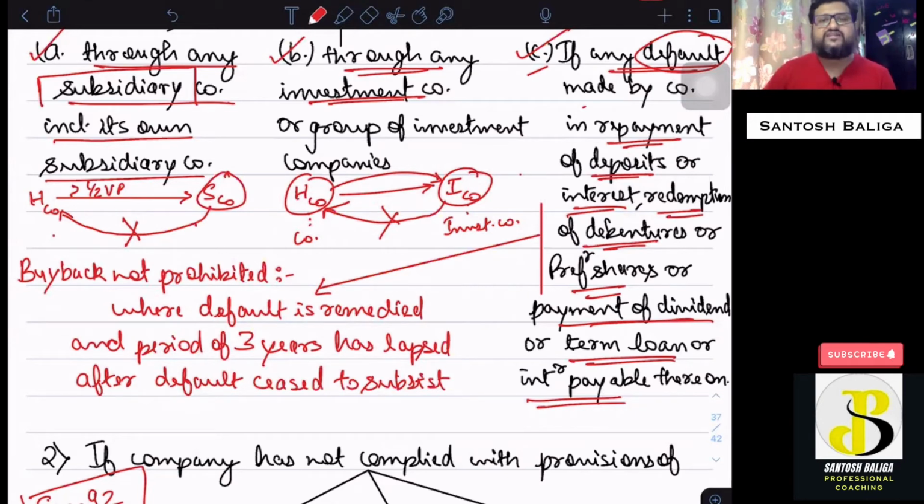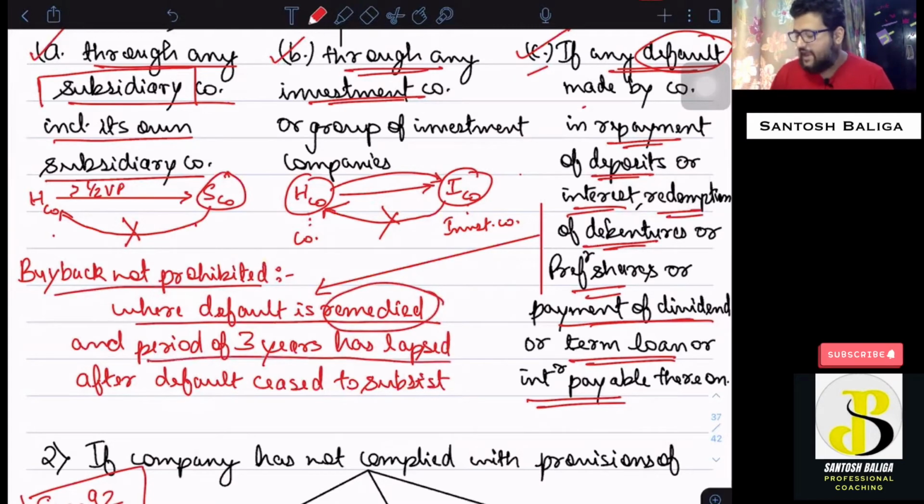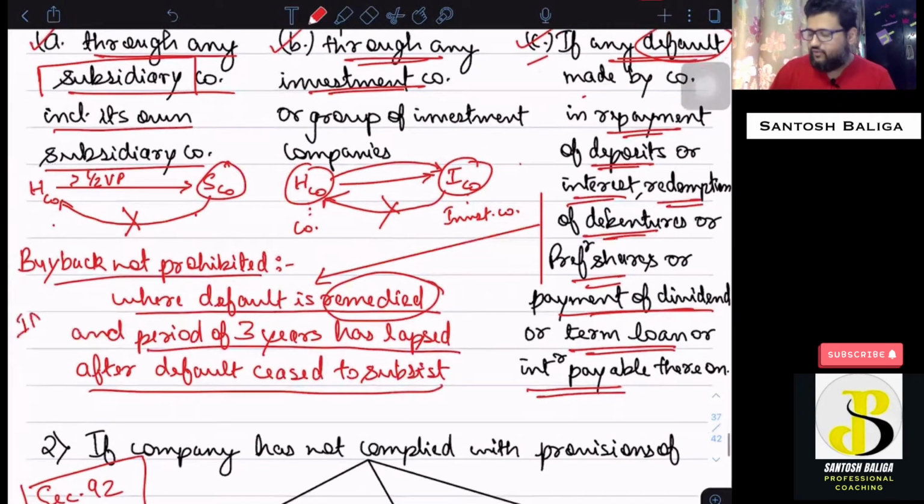So the condition is provided over here that buyback is not prohibited where the default is remedied. Remedied means default is made good. But a period of 3 years has lapsed after the default ceased to subsist. So at least a period of 3 years shall be completed from the time when the default was made good. That means the default ceased to subsist. So this is an important point again from a case study point of view.